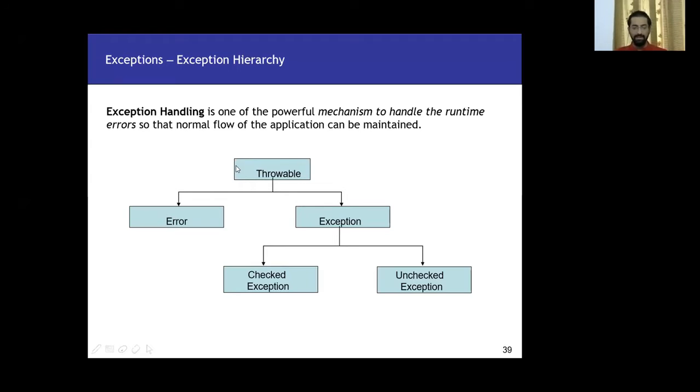This is getting a little technical, but I'll just give the names. These are all class names. Below Throwable we have two: one goes towards the Error side and one goes towards Exception. And under Exception again we have two: one is checked exception, one is unchecked exception. I'll talk about all this in the next slides.